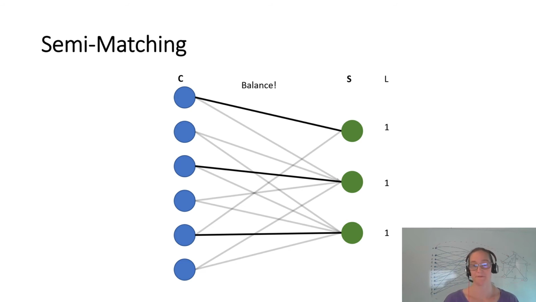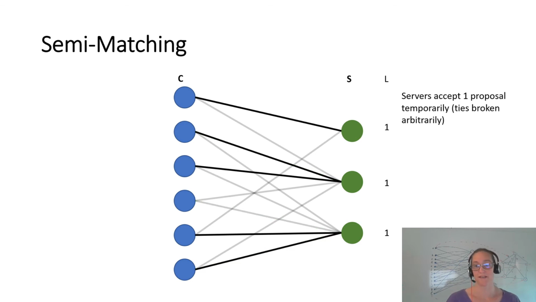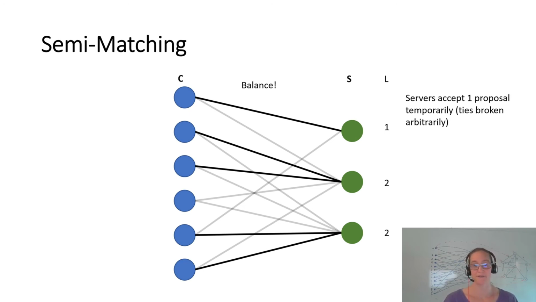Now, after this step, we already try to balance. Here, the balance will not change anything because it's pretty balanced. And we go back to the next phase. In the next phase, the unassigned clients propose to a server. Again, ties broken arbitrarily. The servers accept one proposal temporarily, and then we try to balance. Again, there is nothing left to balance here, so we enter the next phase.